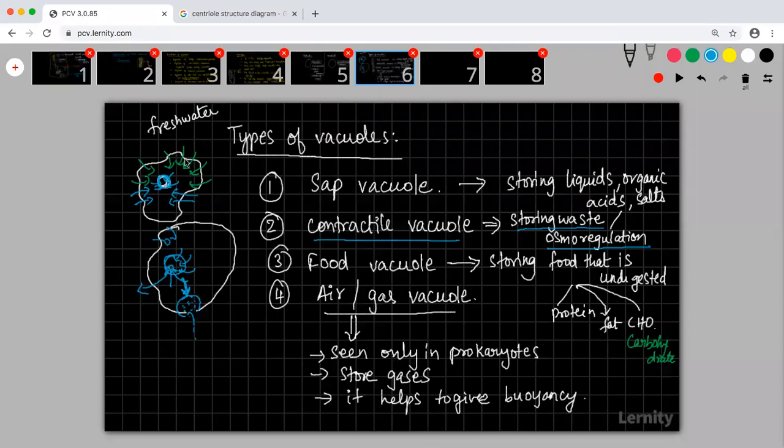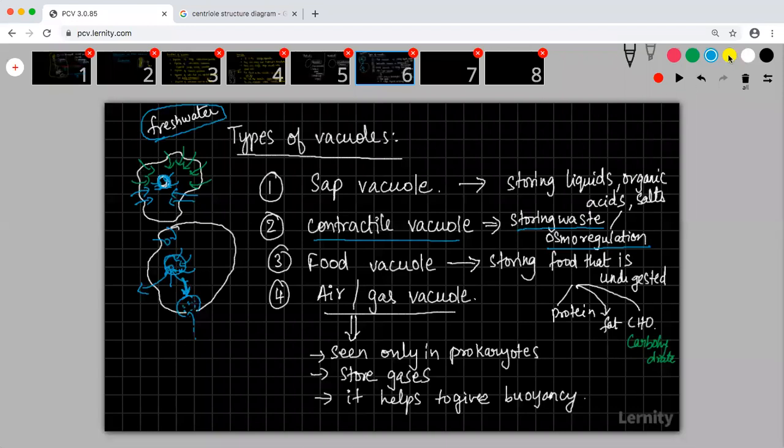Usually this happens with organisms which live in fresh water. The unicellular organisms which live in fresh water will have this contractile vacuole. This process is called osmoregulation.